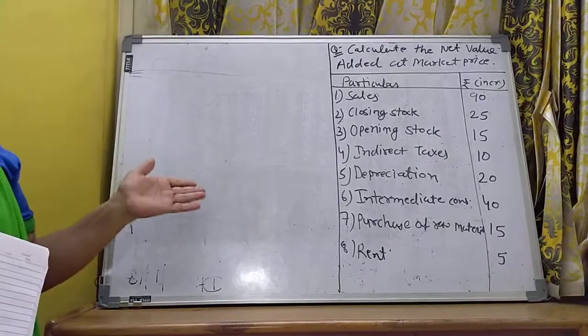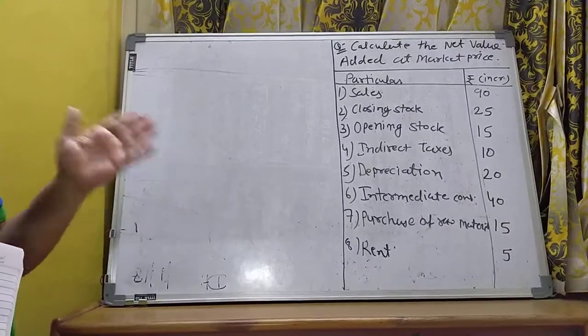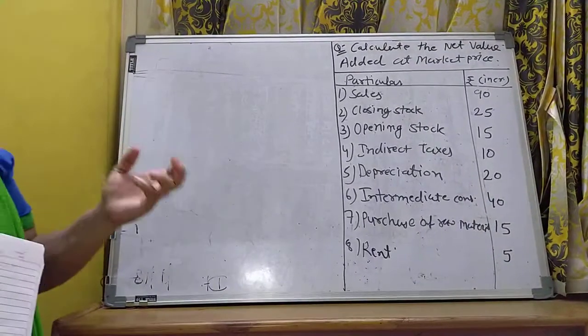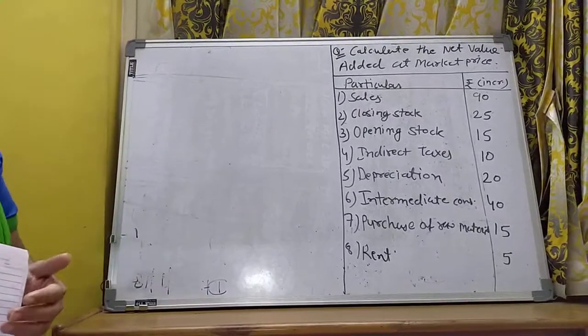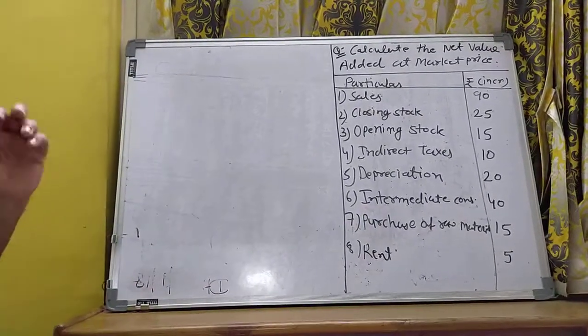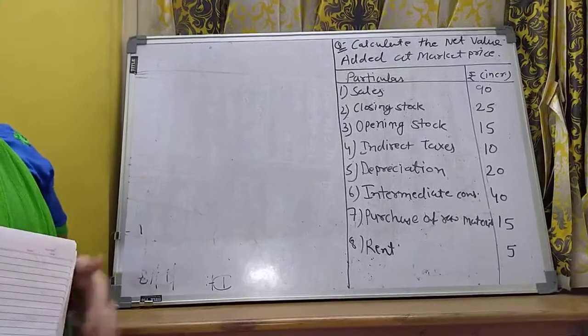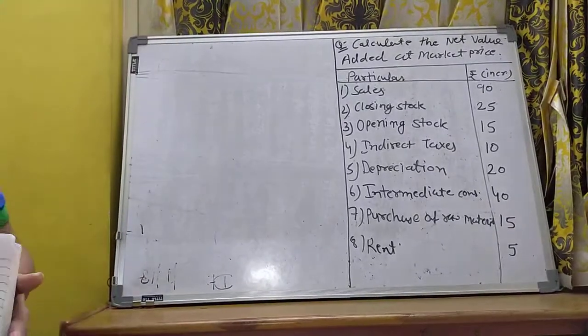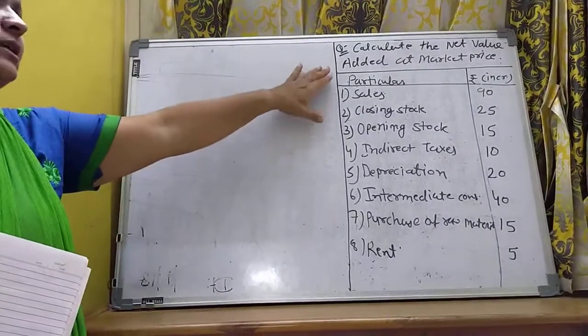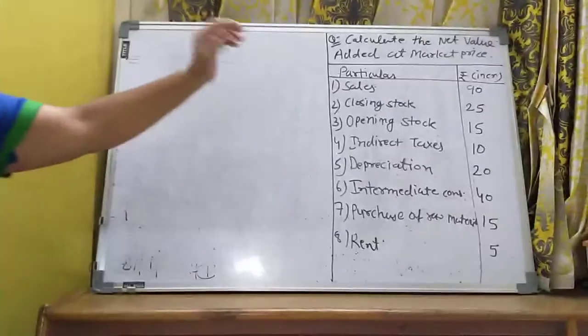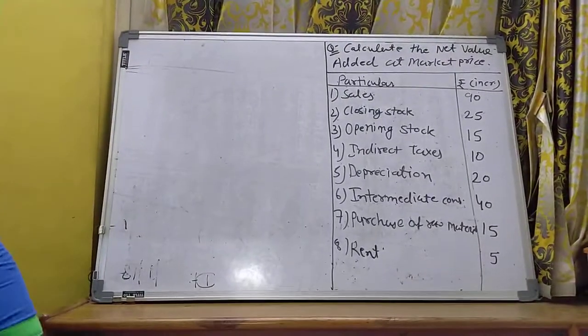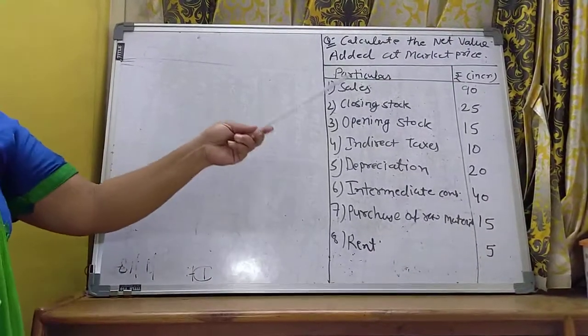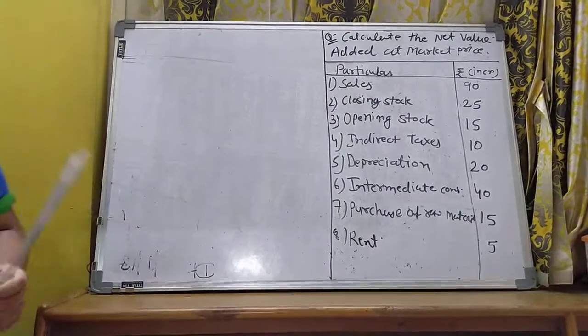Again we are here with the same topic and same type of sum, but something is different. पहले हमने जो देखा था, that is called the gross value added at market price. Now we are considering the net value at market price. Now this is your sum. Calculate the net value added at market price. Here particulars and rupees in crores are given to you.